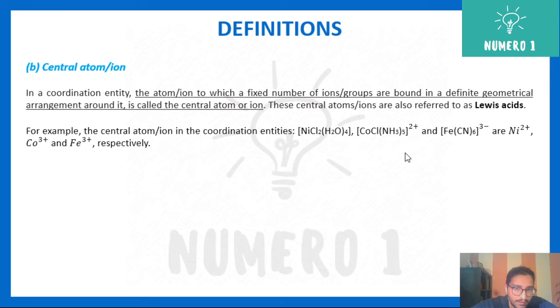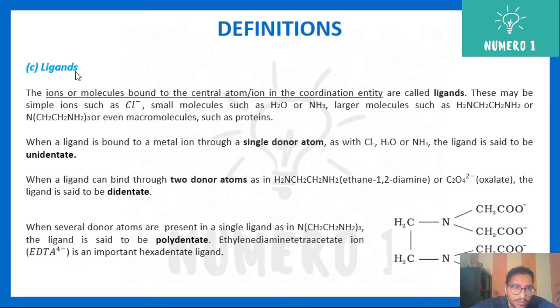because they accept electron pairs from the ligands. Next. Since I said a lot about ligands, ligands are ions or molecules which bind to the central atom or ion in the coordination entity. For example, chloride Cl minus, H2O, which is a molecule, and a negative anion also, NH3.